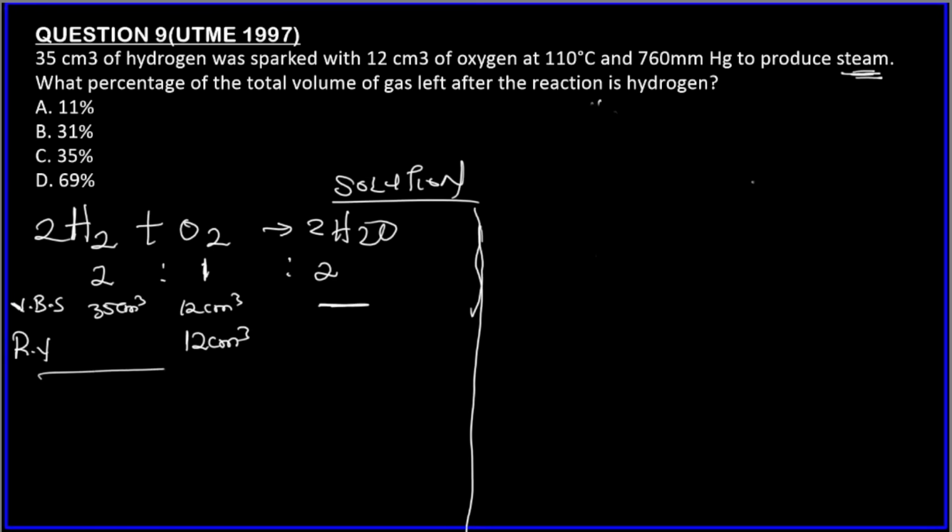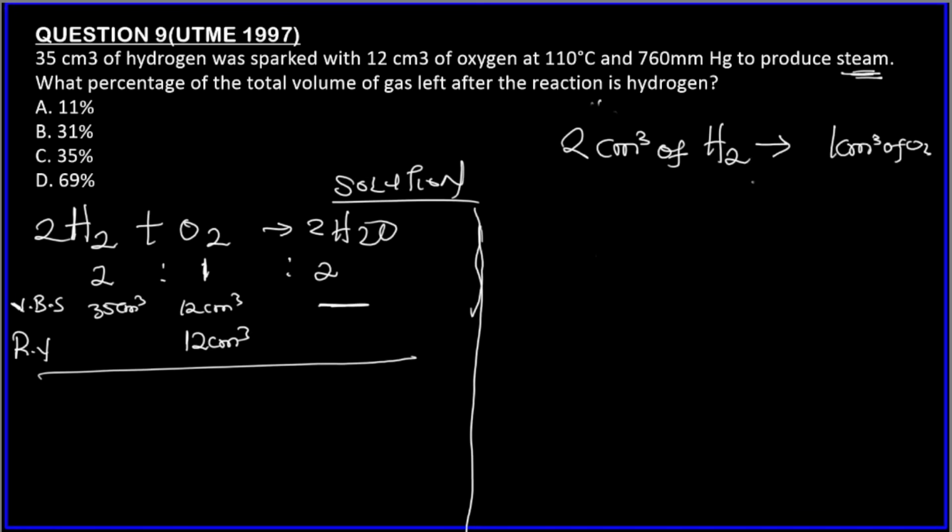So we now look for the amount of hydrogen gas that will react with the oxygen, because hydrogen gas will not be used up because it's in excess. How do we do it? Remember, from the volumetric ratio, 2 centimeter cube of hydrogen gas reacts with 1 centimeter cube of oxygen gas.